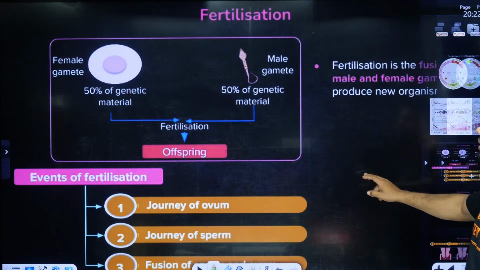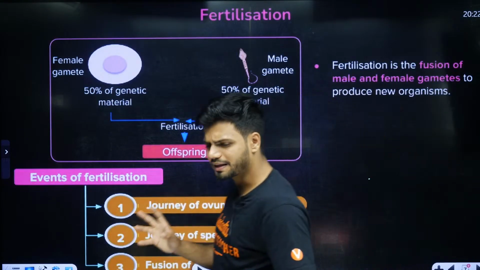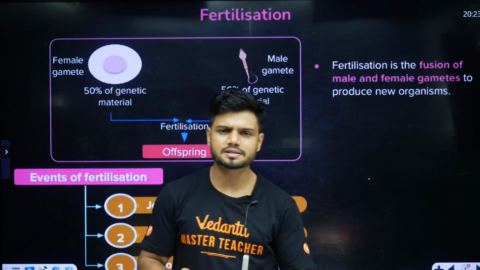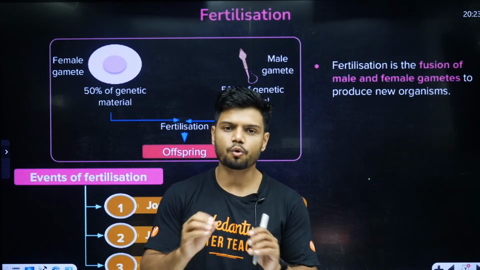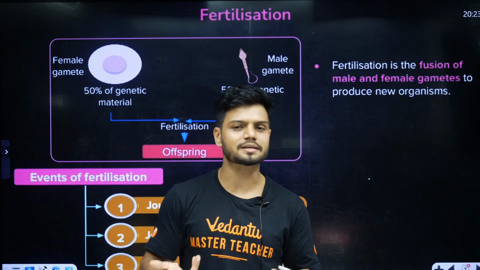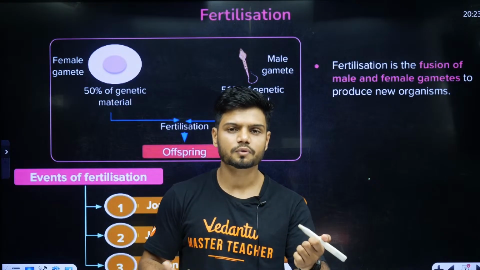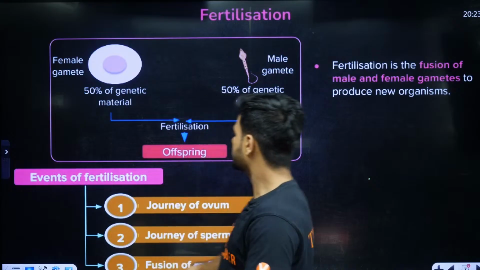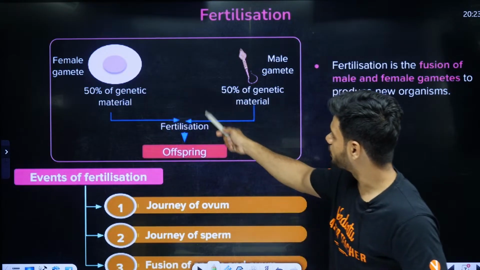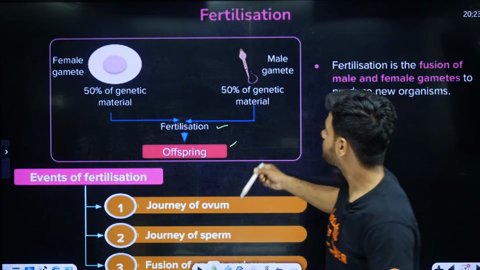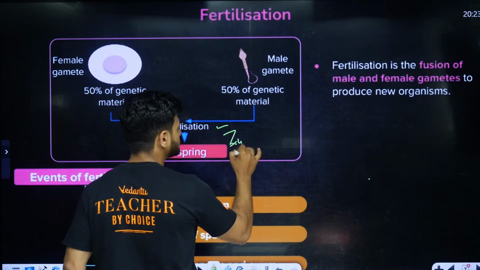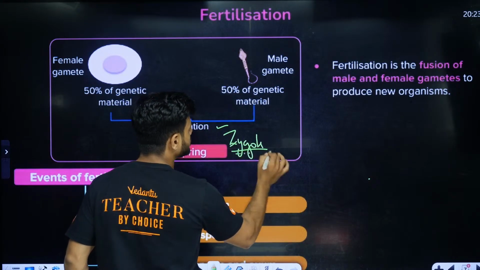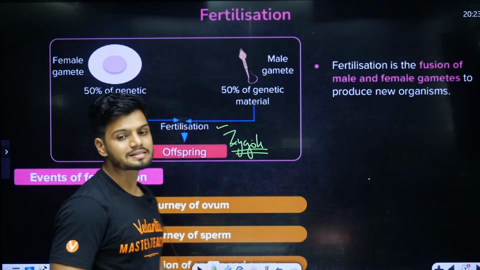Now next thing is called as fertilization, students. यहाँ से concepts बहुत ही easy है। Now what is fertilization, students? Fertilization is very simple. Let's say sperm और egg fuse हो गए, that is called as fertilization, right? Sperm plus egg is called as fertilization, and that results in the zygote formation.